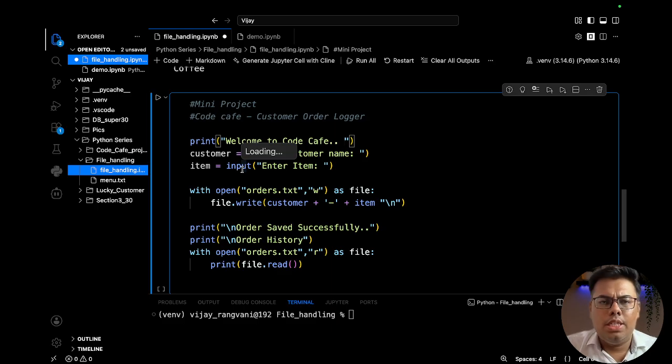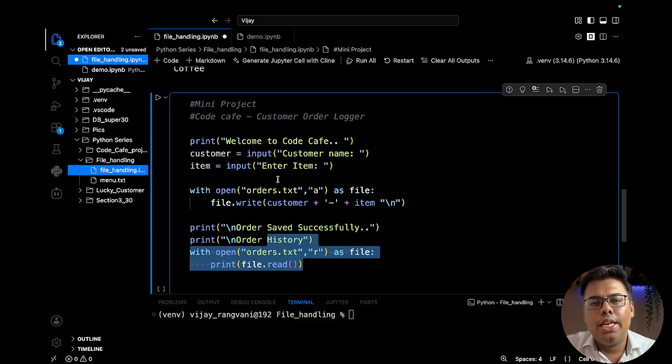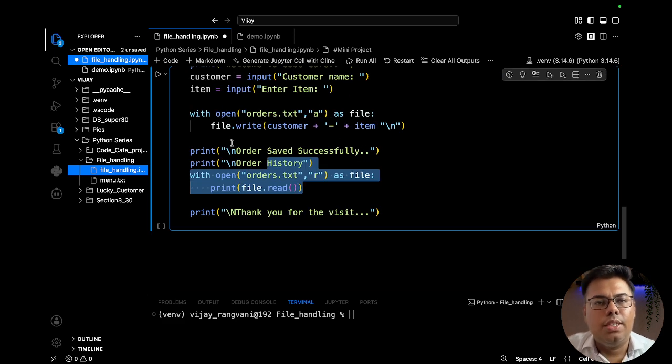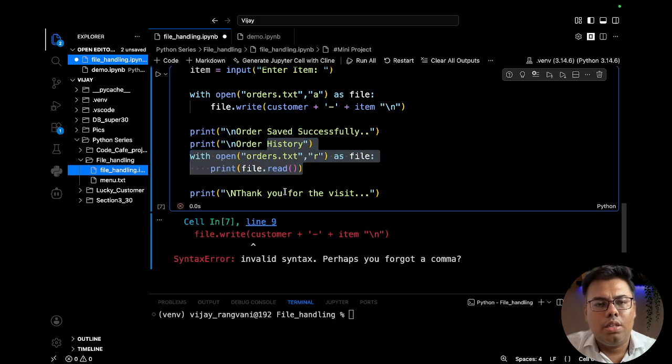We did a welcome message, we took the input and item input, and then we write. Okay, here we made a mistake. I think we need to use the append. Why? Because if I write it in the file and then display the order history, then next time whenever I run, it will erase whatever was written. If we use the write, we need to use the append. Once Vijay visited, then after that Raj is visiting, Vijay's data should not be deleted. So that is the whole purpose of saving the history. So now let's try to run it.